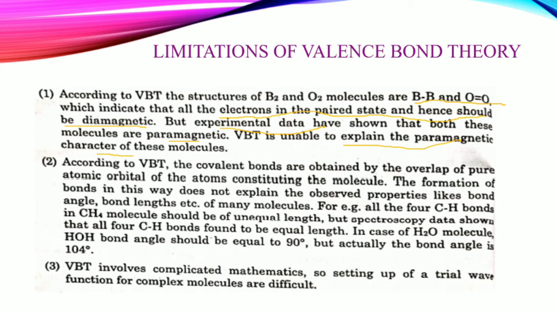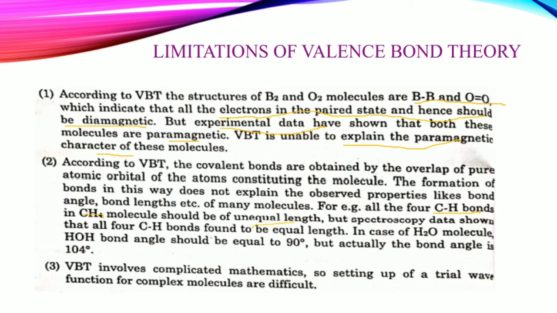According to VBT, the covalent bonds are obtained by the overlap of pure atomic orbitals of the constituent atoms of the molecules. But the formation of bonds in this way does not explain observed properties like bond angle, bond length, etc. For example, all 4 C-H bonds in CH4 molecules should be of unequal length.